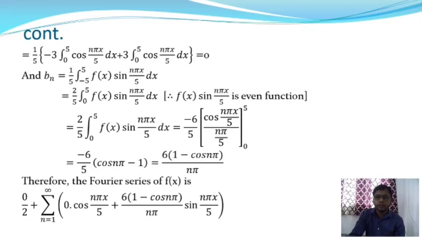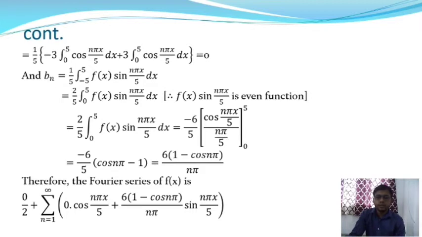After putting the value of x is equal to 5 as well as x is equal to 0, that means the upper bound and the lower bound, we will get the value minus 6 by 5 into n pi into (cos n pi minus 1). So this is equal to 6 into (1 minus cos n pi) by n pi. This is the value of the coefficient bn.